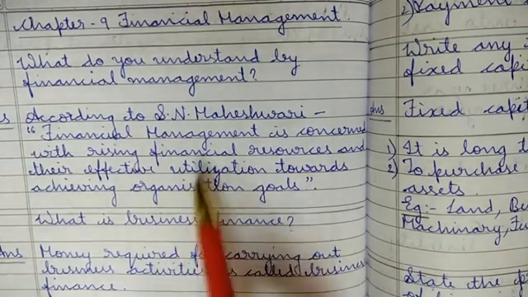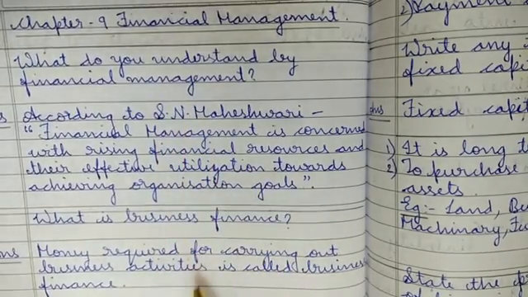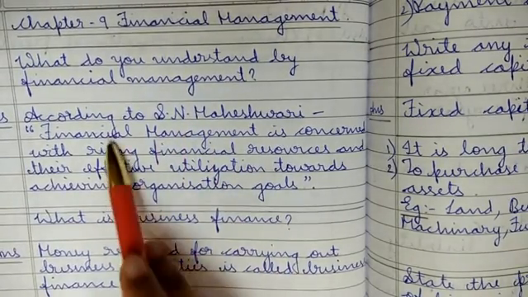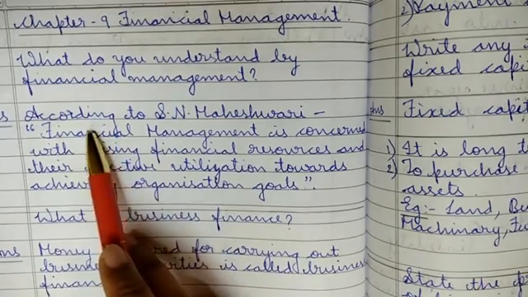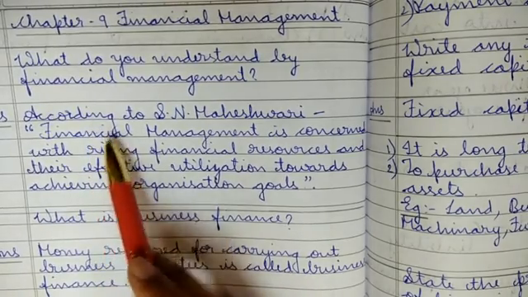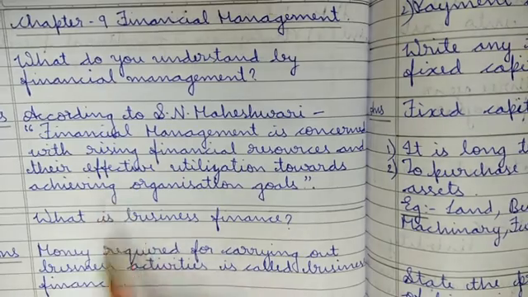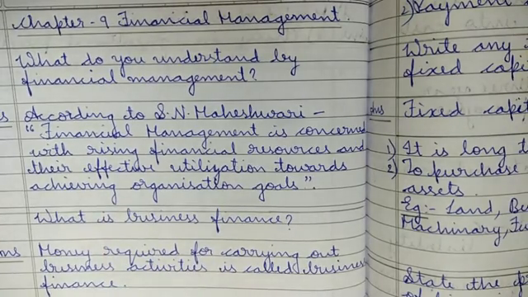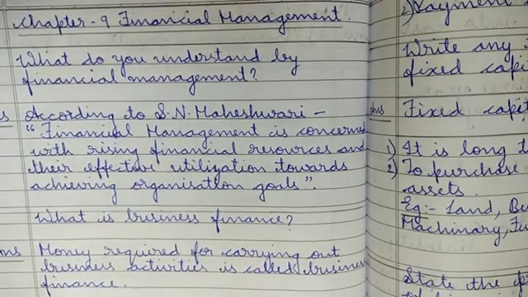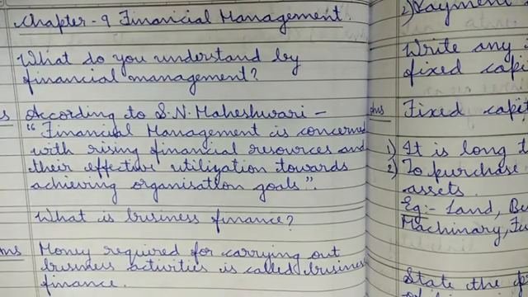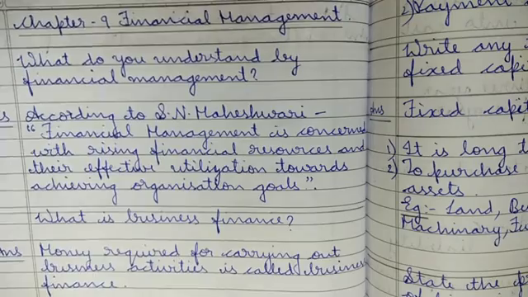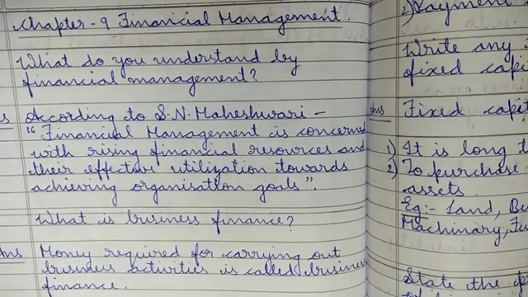So what do you understand by financial management? It is like a meaning, a definition. Every time, please don't forget, a definition will start with the words "according to". "According to" only resembles that it is a definition. As I told, you can use a definition anywhere: for a 1 marker, or a 2 marker, and for an 8 marker, of course, you have to write an introduction, and there you write the definition according to the question given to you.